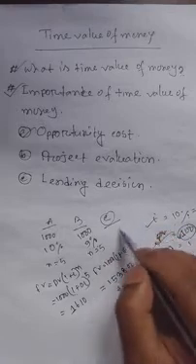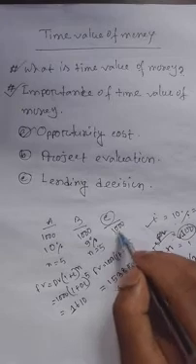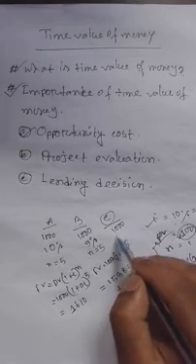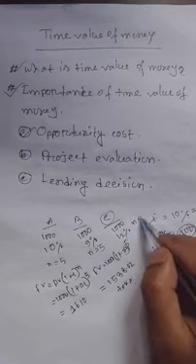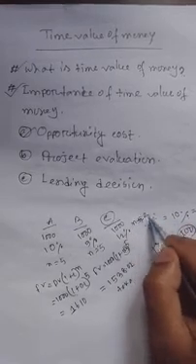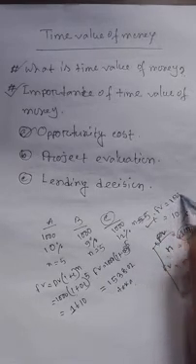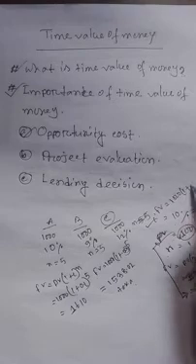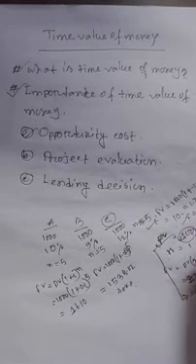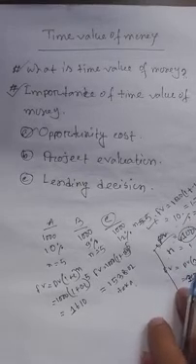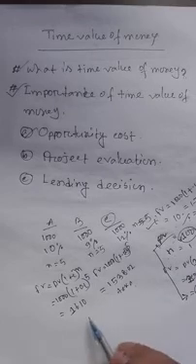In the same way, we will get the future value. Suppose I invest 1,000 taka in the C project. The rate of interest is 12%, and the number of years is 5. Then I will get FV equal to 1,000 times (1 plus 0.12) to the power 5. Then I will get 1762.34. So dear students, please pay attention to this.